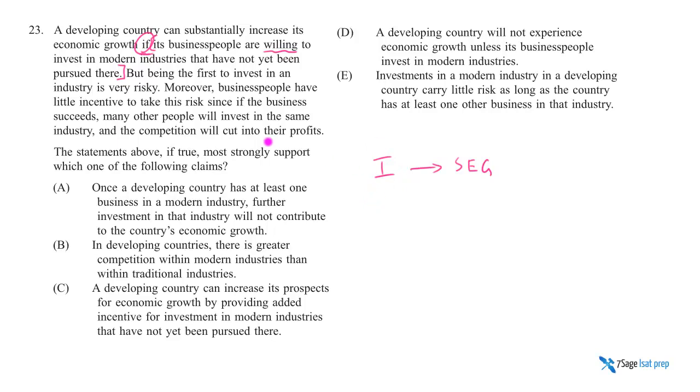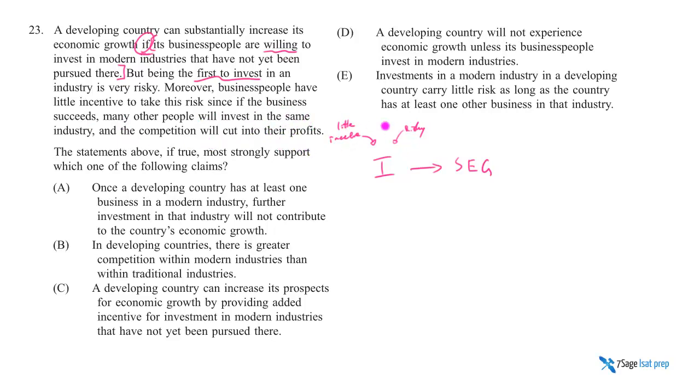Okay, but being the first to invest, now see, they're now commenting on this condition, right? Being the first to invest is a callback, a referent to this willing investment. It's a referential phrase. But being the first to invest, because they don't exist, they're the first, is very risky. So now they just say, but this sufficient condition, their willingness to invest, I'm going to comment on this, right? It's risky. And moreover, business people have little incentive to take this risk. Not only is it risky, there's low incentive. Why? Because if the business actually succeeds, many people will just crowd the market and cut into their profits. Competition will go up and cut their profits.